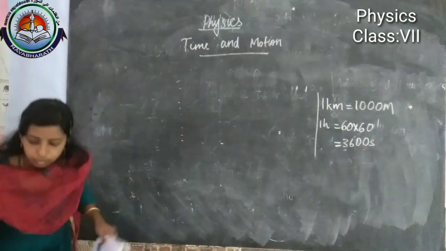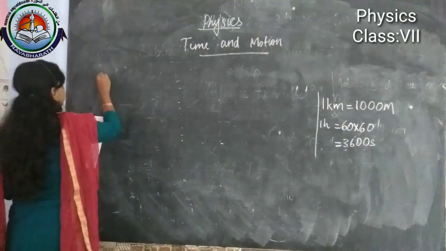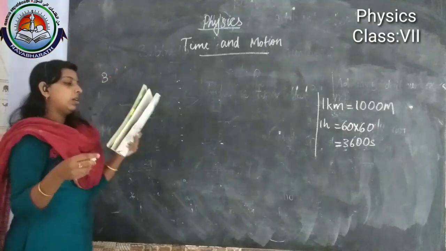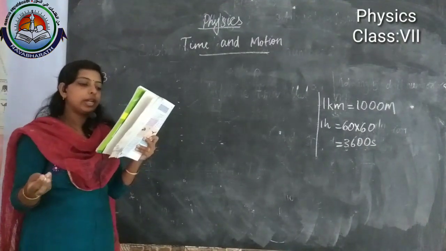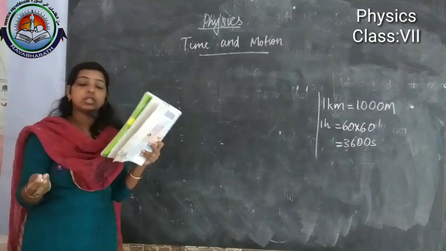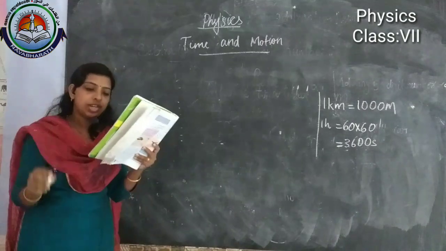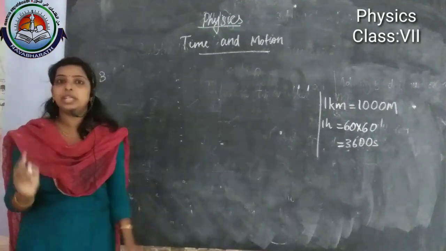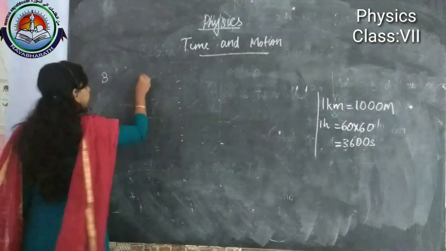According to your textbook, it's the third numerical problem. Previous one is second. A school bus takes 45 minutes to cover a distance of 27 kilometer. So time is given in minute.